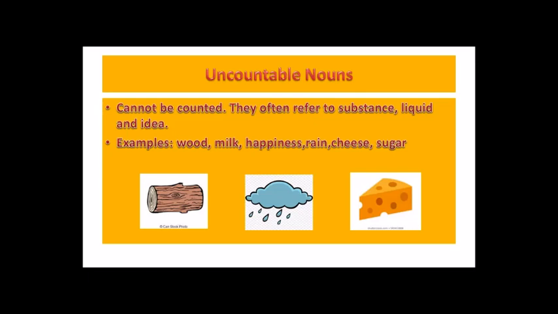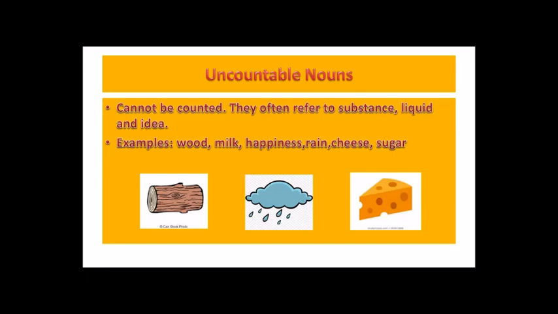Uncountable nouns. Uncountable nouns cannot be counted. They often refer to substances, liquids, and ideas. For example, wood, milk, happiness, rain, cheese, or sugar. Wood we cannot count, but we can count the planks of wood or the logs of wood. Milk itself cannot be counted, it's a liquid. We can measure it in liters.